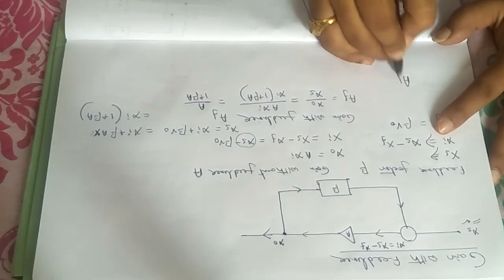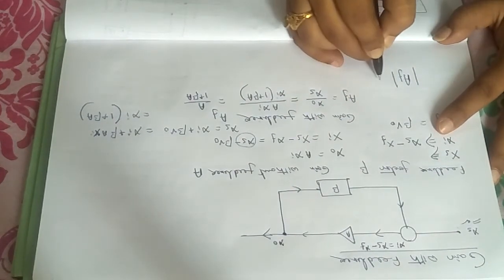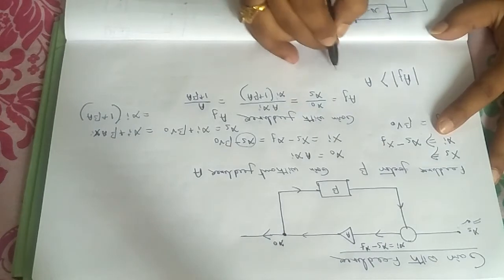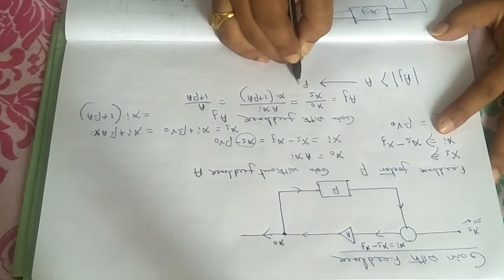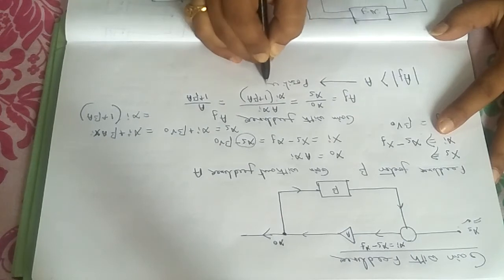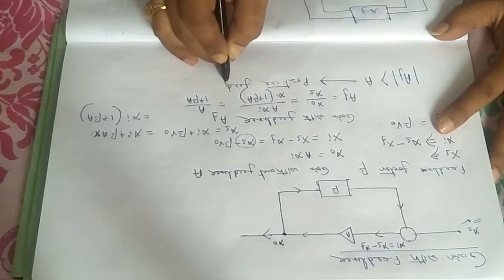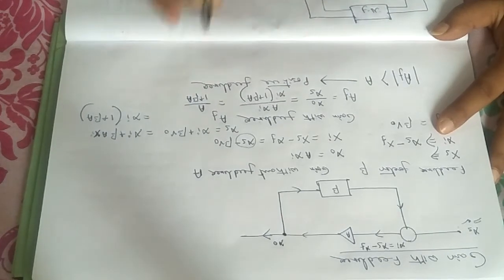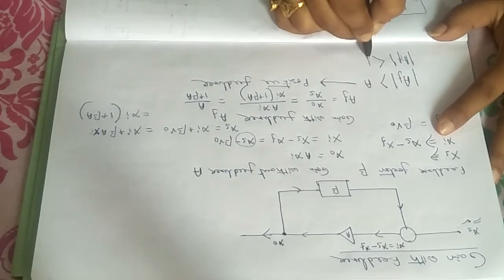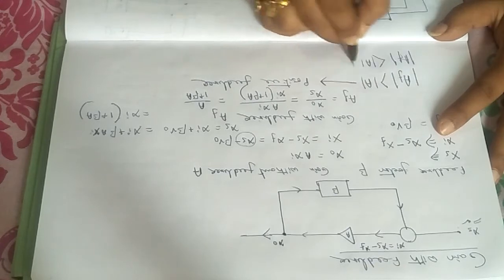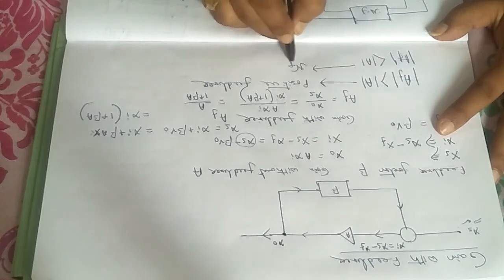Now if you are getting AF, the mod of that, greater than A, this will be called positive feedback. And if you are getting AF less than A, then it will be called negative feedback.